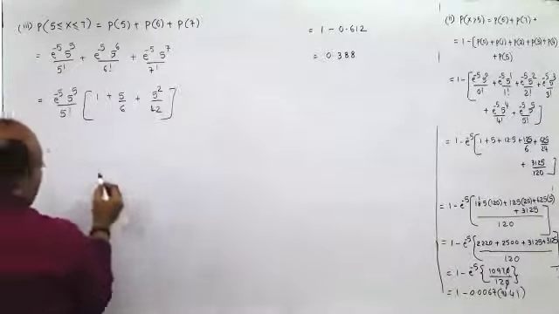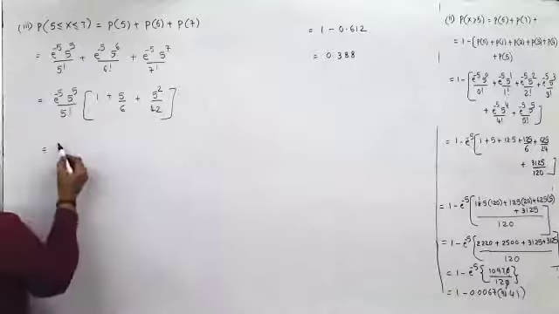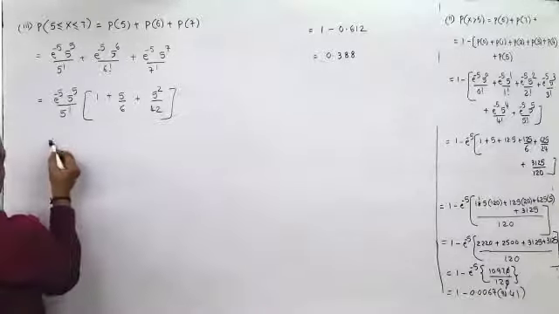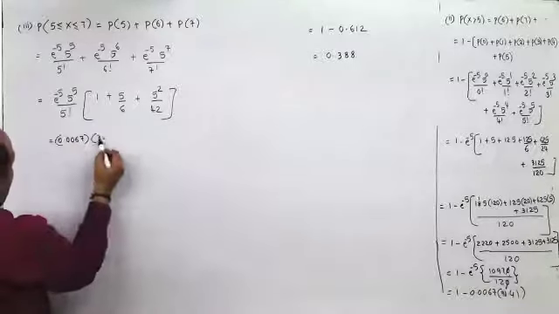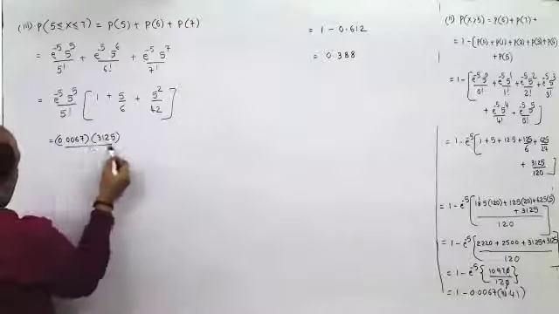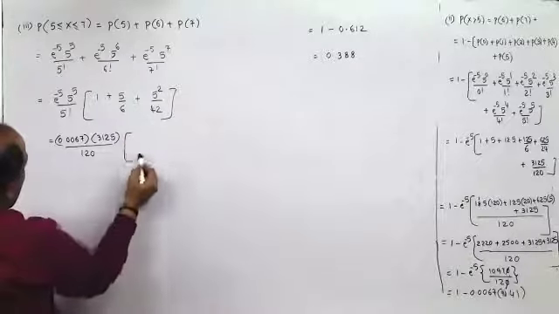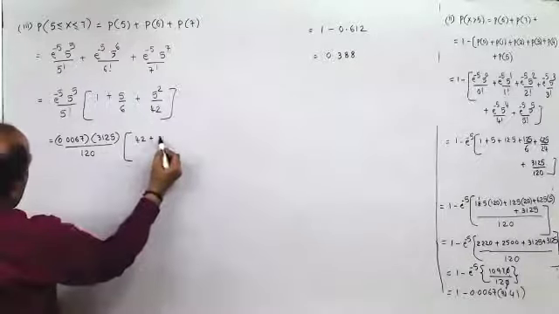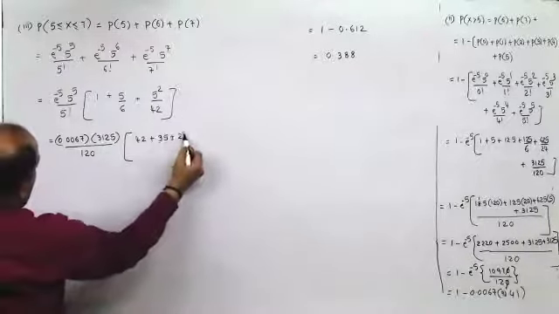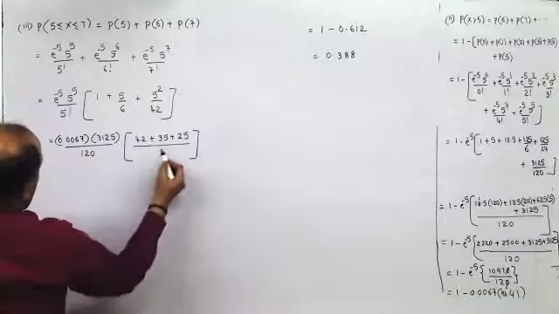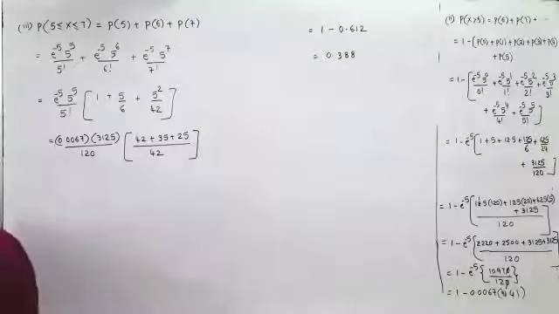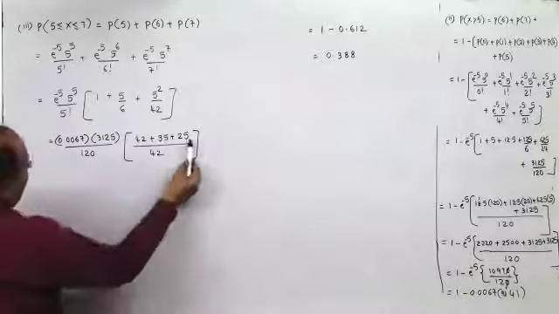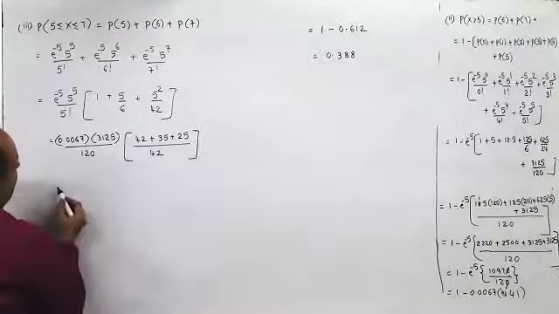So e raised to minus 5 is 0.0067 into 3125 upon 5 factorial is 120. This is 42 plus 5 into 7 is 35 and this is 25 upon 42. Yeah. This would be 3 to 5, 61, not 2.